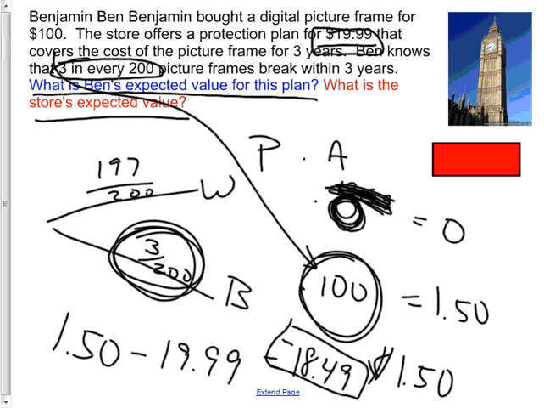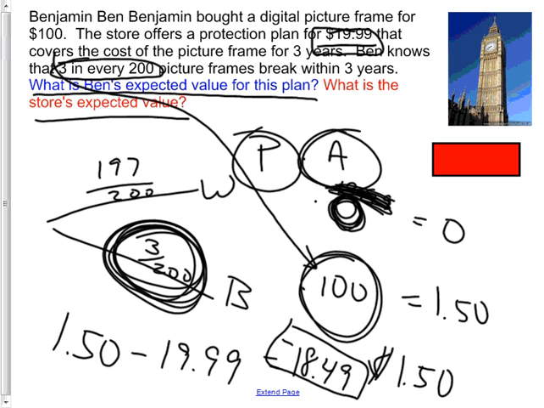Okay, it's always P times A and then add them up. Do you get that theme we've been doing? Okay, so you get how the probabilities are here, right? So what's this? It's an amount. It's the amount that happens if it breaks. The amount you get is $100 because it broke, and now they're giving you a new one that's worth $100. That's the amount. Obviously it's not the probability. It's got to be the amount. The amount they've given you is $100.